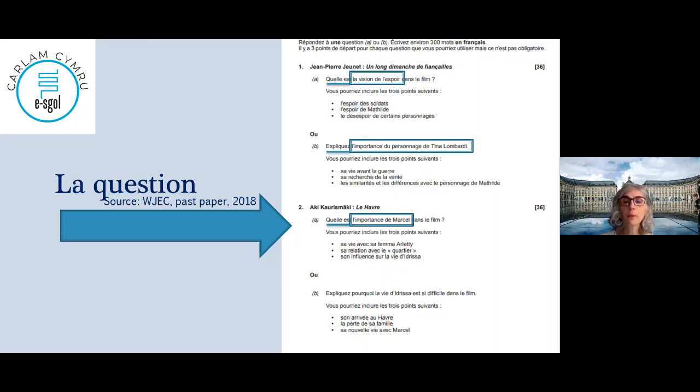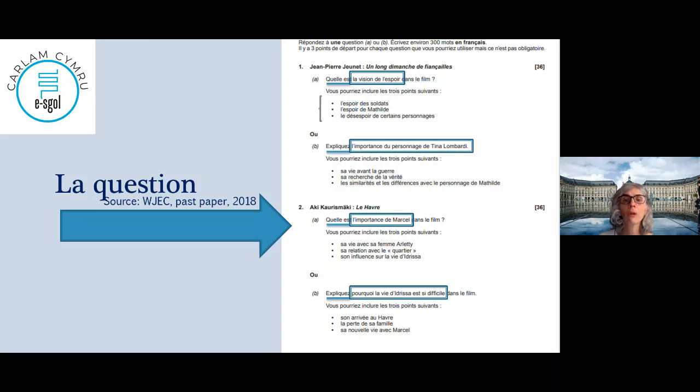Now, deuxième question pour Le Havre, c'était expliquer, again, explain. Pourquoi means why. La vie d'Idrissa. Idrissa is the young child, the immigrant in the film. Idrissa est si difficile, is so difficult. Dans le film again, okay? So 2 questions with the verb explain, which make it easy. You explain and you follow your ideas. And 2 questions where quelle, what is, and more or less the same thing. And you have to explain the vision of hope, or you have to explain the importance of Marcel in the film.